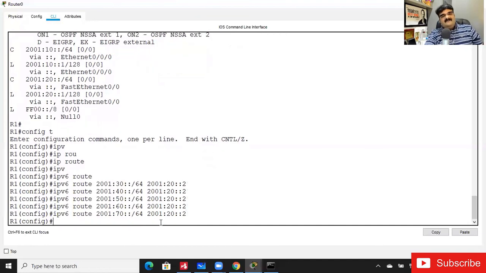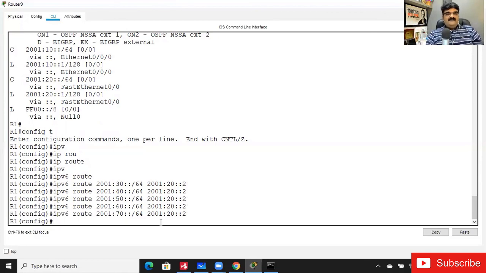You know how to find out the next hop IP and all this. So this is the same scenario that we use with IP version 4. Some people say IP version 6 is difficult and they are not able to understand it, that they are comfortable with IP version 4 and IP version 6 is not their cup of tea. But what I'm saying is IP version 4 and 6 are the same. If you understand it the proper way, you can configure an IP version 6 lab right now without any help.